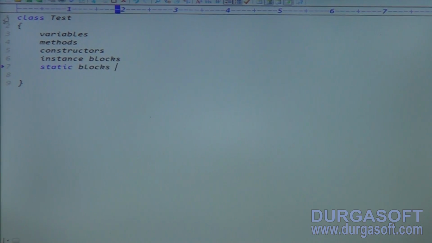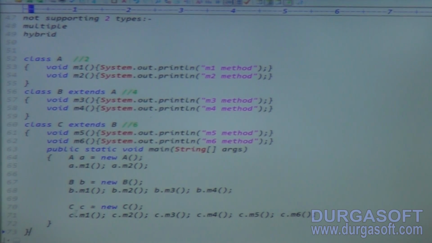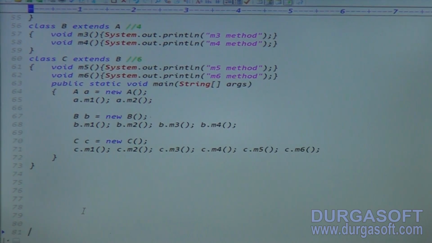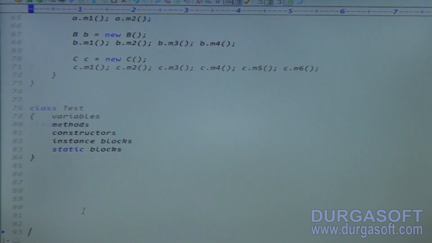Parent class is also a class only. So the parent class also contains 5 members, right? Good. Now here I will show how to represent the parent class members in Java.